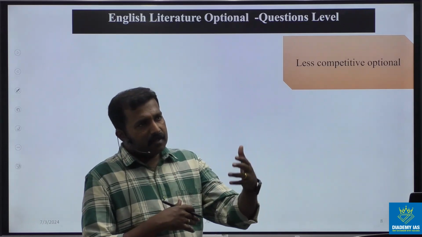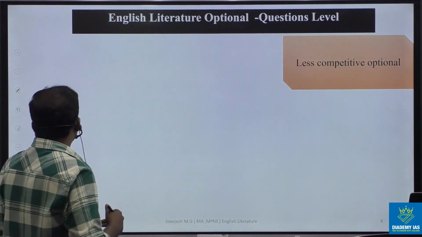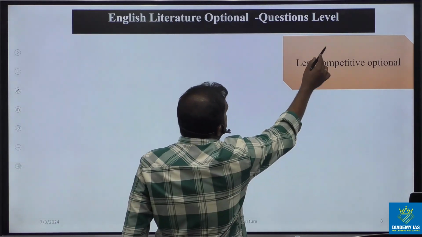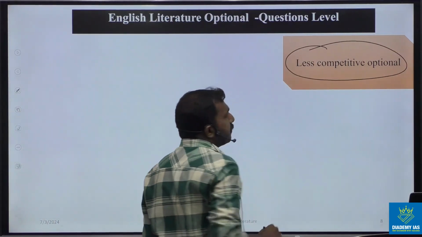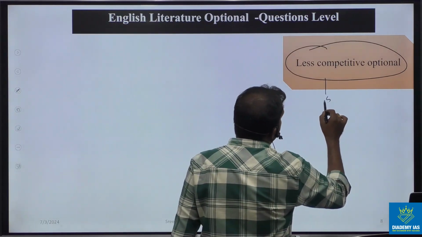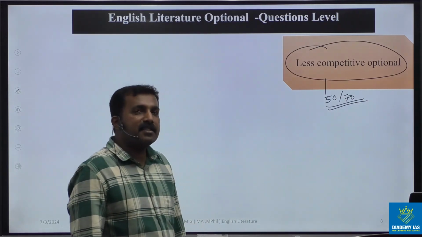And next we can discuss some more advantages relating to this. We already said this is a less competitive optional paper actually. That means you are competing with only 50 or 70 aspirants in India.